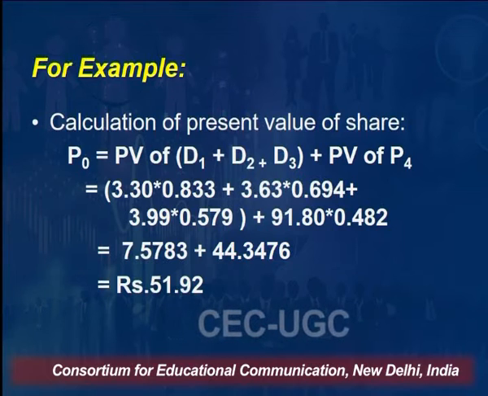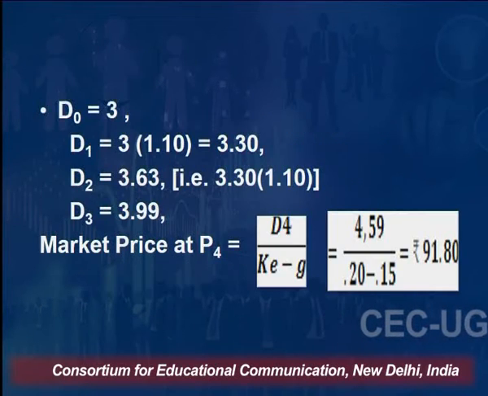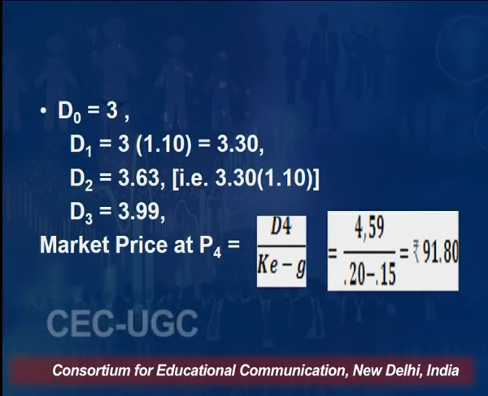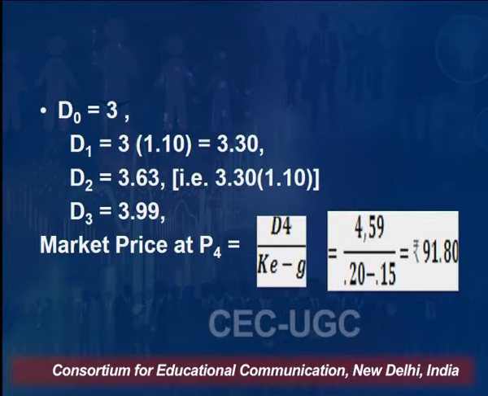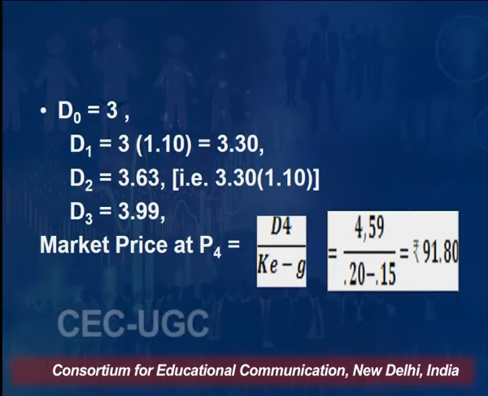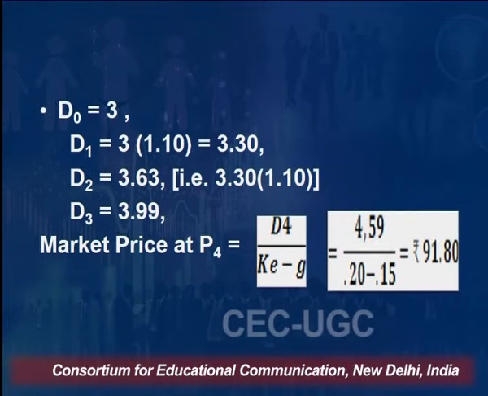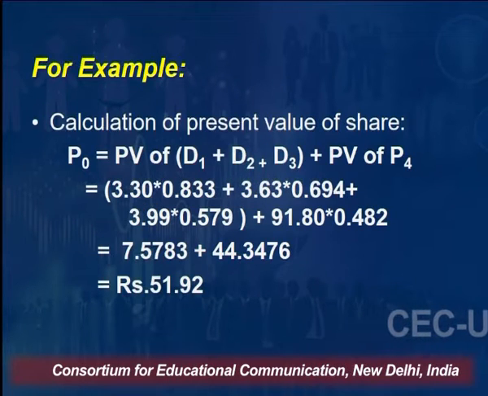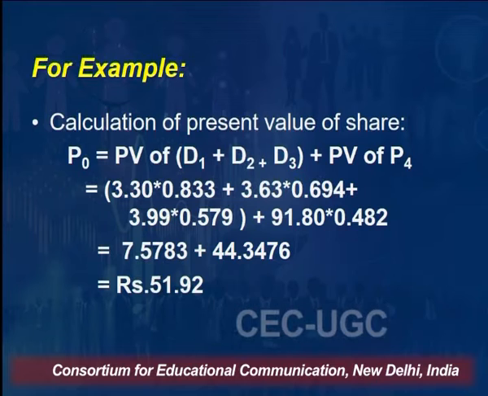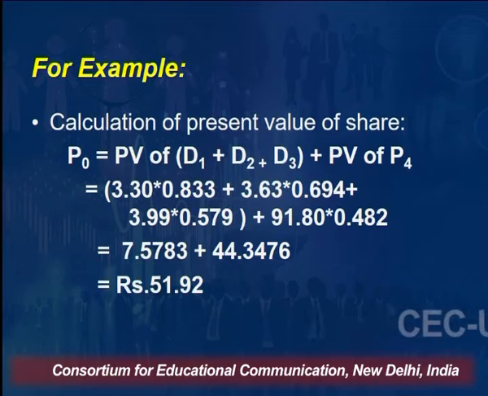Earlier we calculated the price at the end of the fourth year, and if you want the present value of P4 and the share, you can take it like this. You will calculate the present value of the dividends of 3 years plus the present value of the price of the share at the end of the fourth year. That will give you the price in the current year, the true value of the share in the zero period.